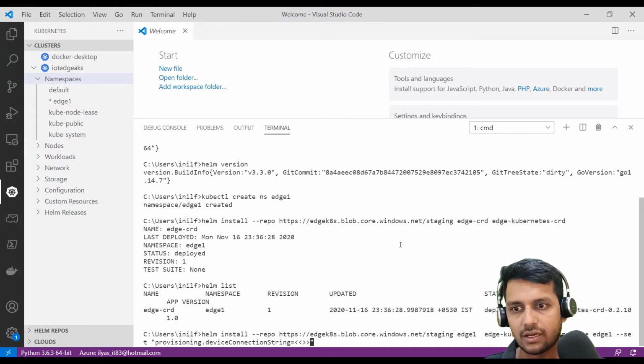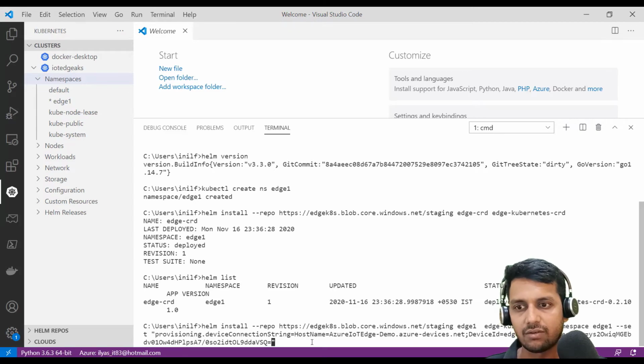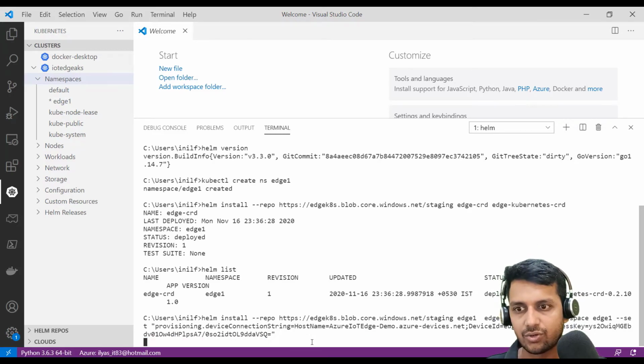Then I have to update the connection string so that it provisions the right device on the namespace named edge 1. All right, all looks good. Let's execute it so that we have our device deployed.